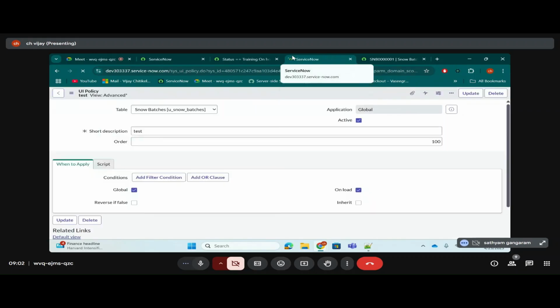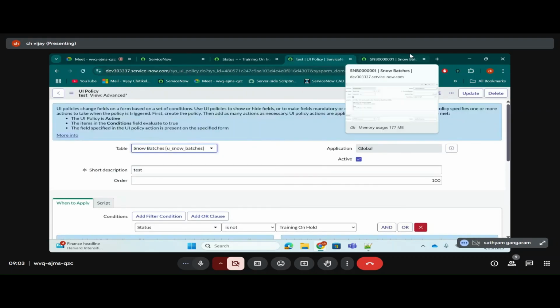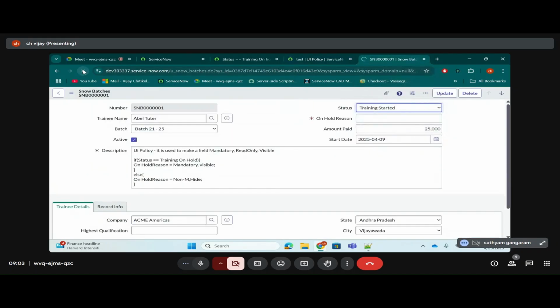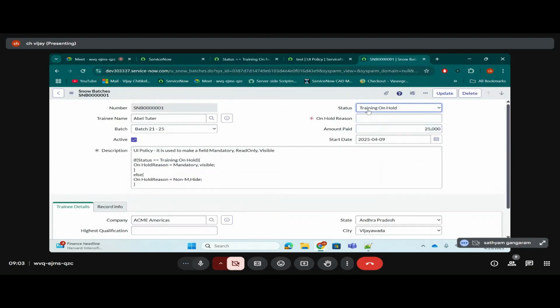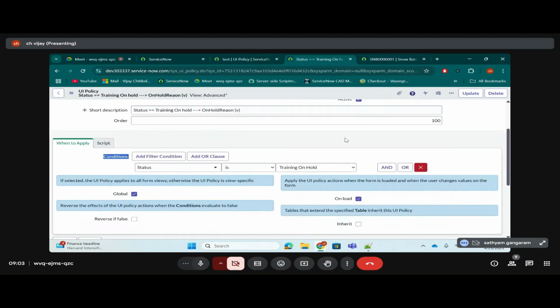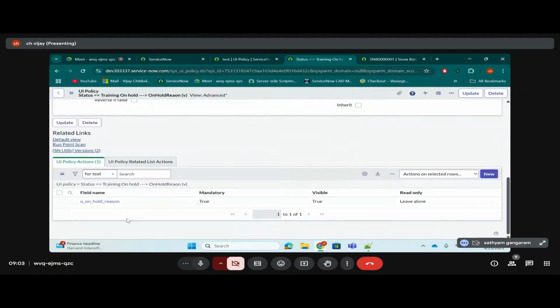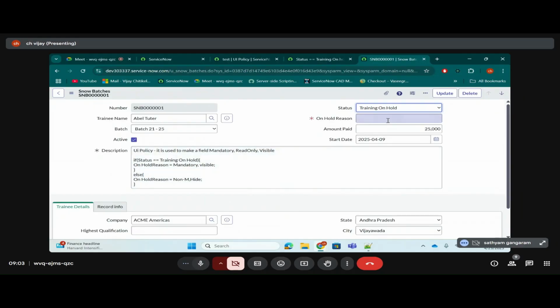I know I'm going fast here, but I just wanted to show you how it is working. Now you see, I refresh the page. Always refresh the page. Now I'm selecting the status as running on hold. Okay. Now this UI policy is executing. Remove this reverse if false condition; imagine ServiceNow has not given it. See, status is running on hold, right? So this UI policy is satisfying this condition. What it is doing is making on hold reason mandatory true, visible true, which is working fine.